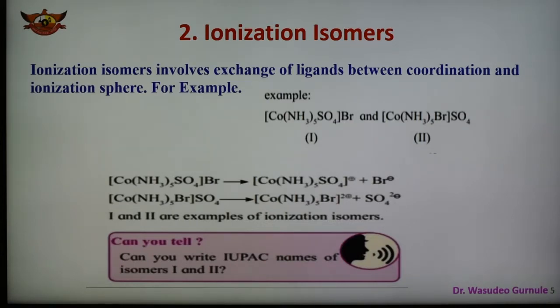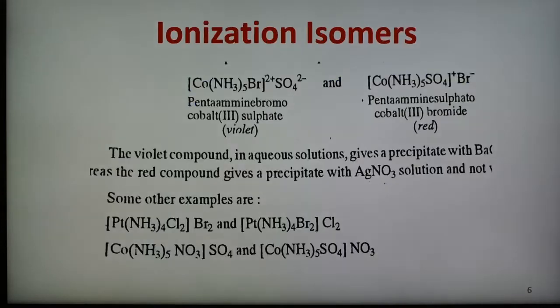The example given here is the violet colored pentaamminebromocobalt(III) sulfate, the first complex, and another is an ionization isomer of red color, pentaamminesulfatocobalt(III) bromide. So these are the two complexes, 1 and 2, both isomers known as ionization isomers, and some more examples are also given here.